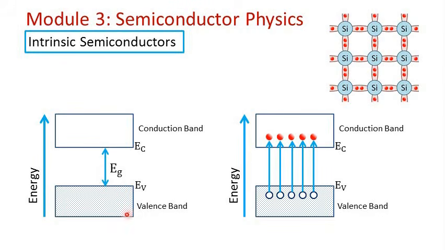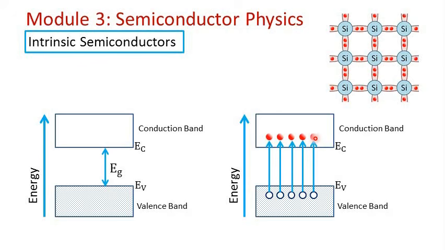So the valence band will be completely filled, and as the electrons are not coming to the conduction band, it will be completely empty, and therefore there will be no conduction. But as we increase the temperature, the electrons in the valence band will get sufficient energy and they will get transferred to the conduction band. So they will make a transition to the conduction band. Once they come to the conduction band, we will get free electrons in the conduction band.